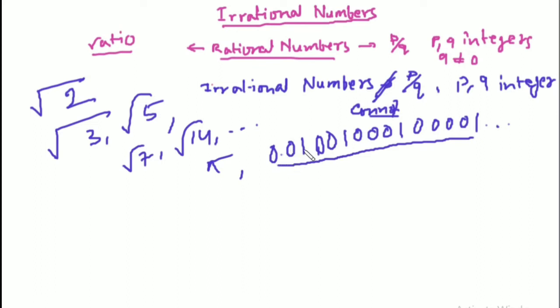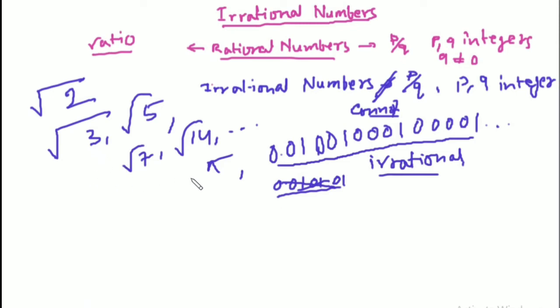Because there is no repetition of the same kind of digits. 10, then 1, then 20 and 1, 30 and 1. If it were like 0.010101, then it would have been a rational number. But this is an irrational number because it is not repeating itself. So these are irrational numbers.